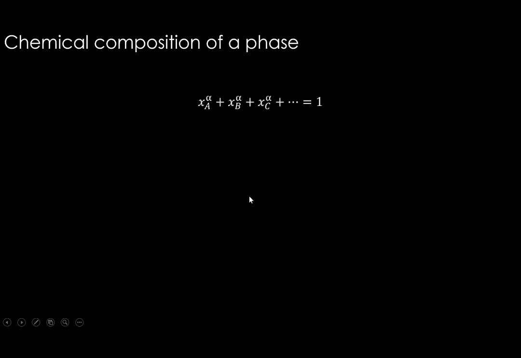So this is how we define chemical composition of one phase. So Xa in alpha, Xb in alpha, Xc in alpha. So each element's mole fraction in alpha. This is how the chemical composition is defined. If you add up all of them, that must be equal to 1.